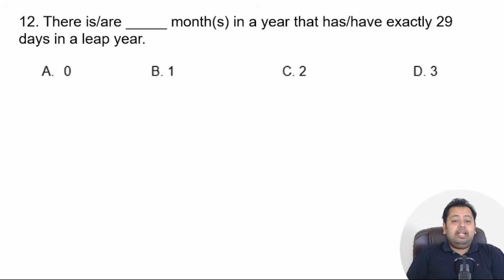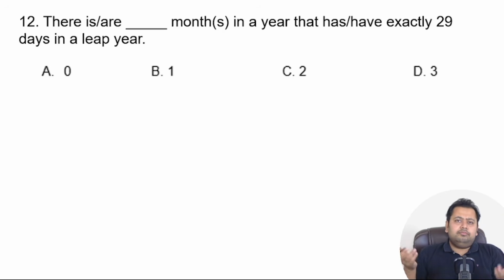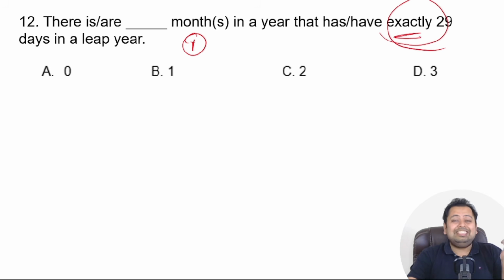There is or are dash months in a year that has or have exactly 29 days in a leap year. So in a leap year, how many months would have exactly 29 days? Great. I hope you would have solved this question. This is a pretty easy one. There is only 1 month which will have exactly, the keyword over here is exactly, 29 days in a leap year. Which month that is, please let me know in the comment section below. And the option here is option number B, 1. We go to the next question.